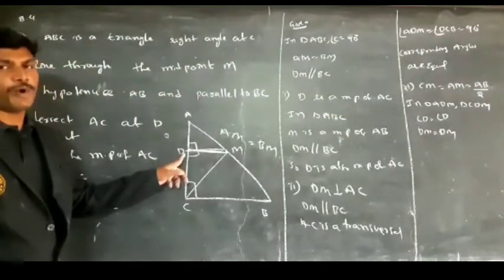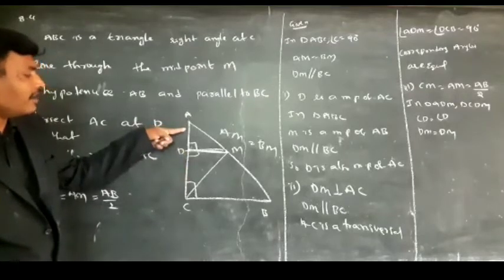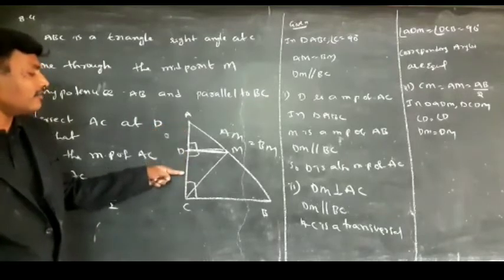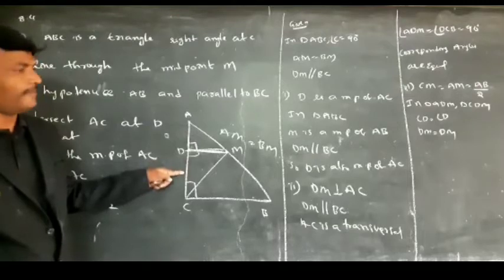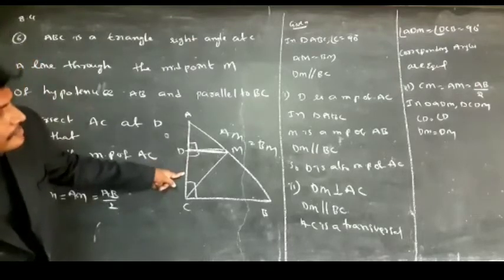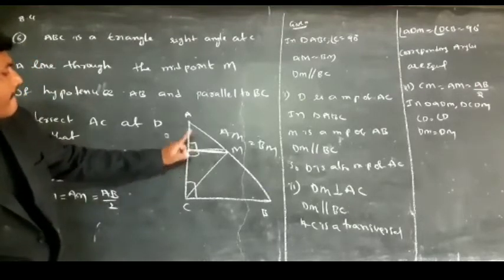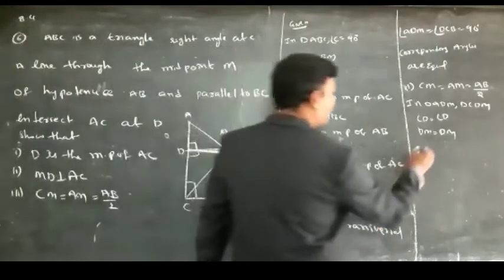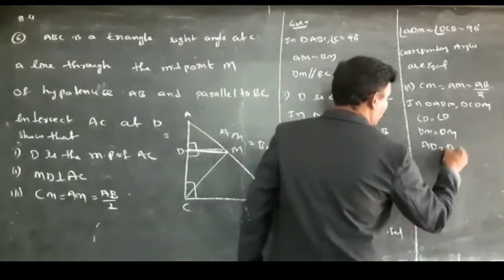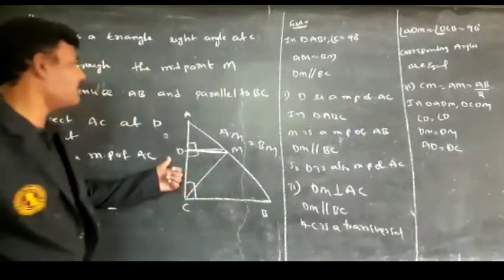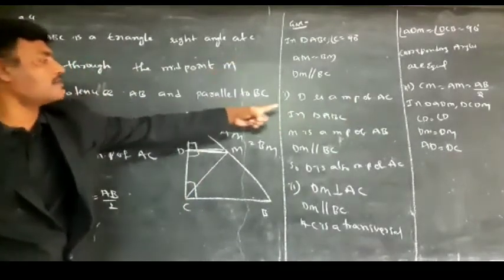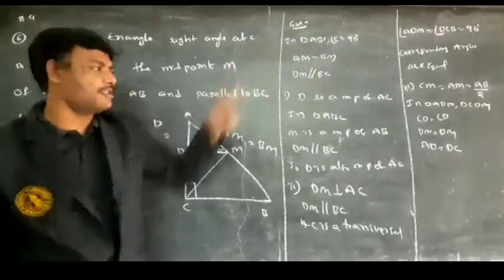Already D is a midpoint. We know that the length of AD and the length of DC are both equal. So AD is equal to DC. Why? Because D is a midpoint. The first one we proved: D is a midpoint of AC.